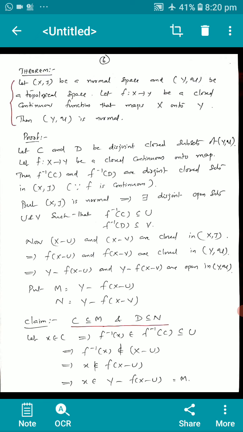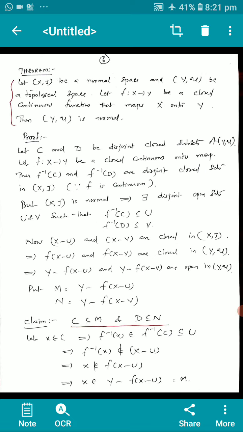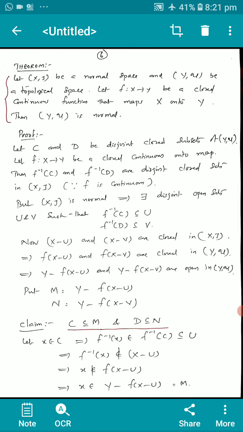Next theorem. Statement: let X be a normal space and Y a topological space. Let f from X to Y be a closed continuous function that maps X onto Y. Then Y is normal. Let X be a normal space, Y a topological space, f from X to Y a closed continuous function that maps X onto Y. Then Y is normal. We can discuss the proof.